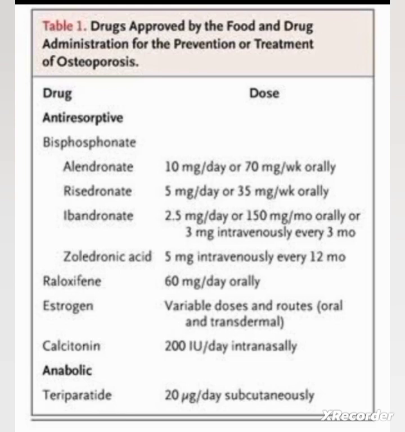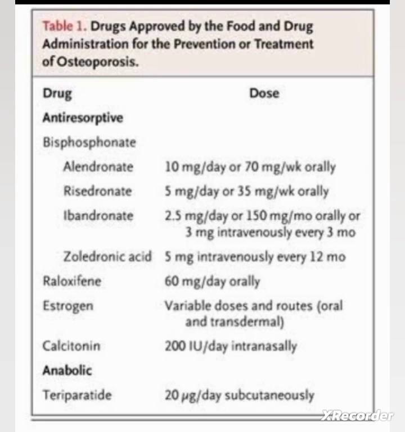Next one, calcitonin. Calcitonin is secreted by the thyroid gland and inhibits osteoclastic bone resorption by directly interacting with the osteoclast. When calcitonin is used, calcium supplementation is necessary to prevent secondary hyperparathyroidism.